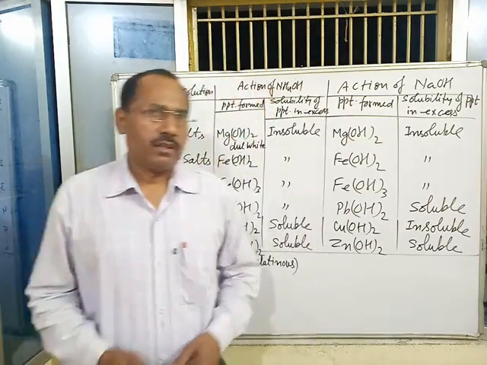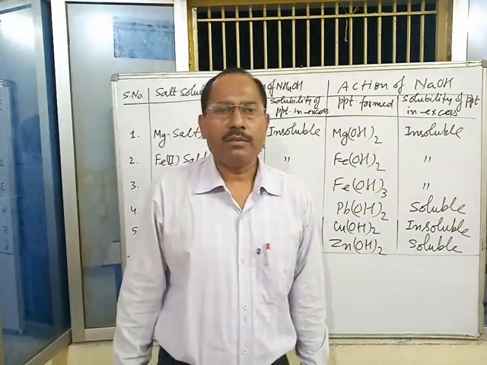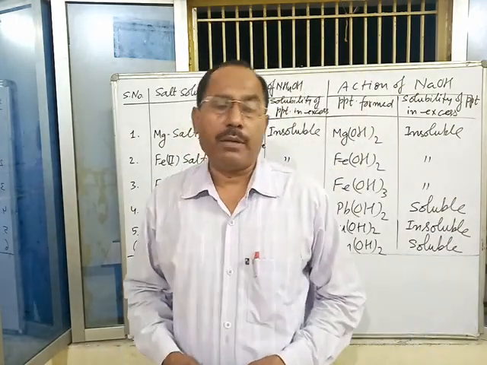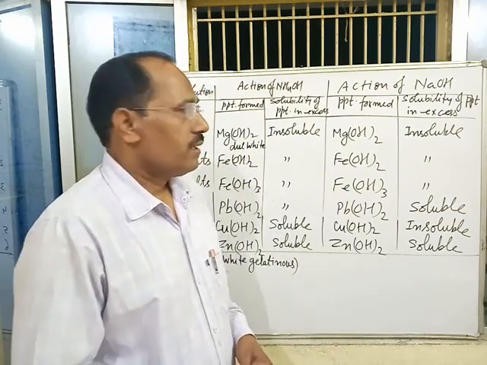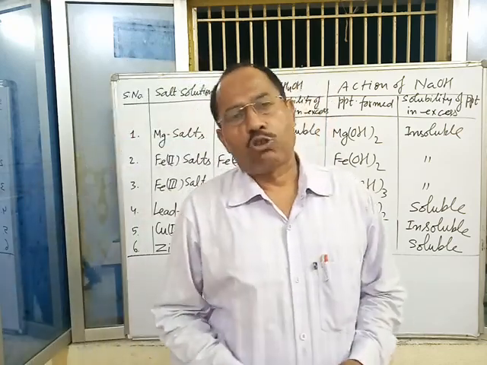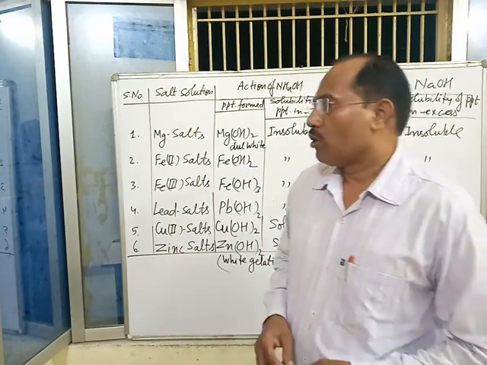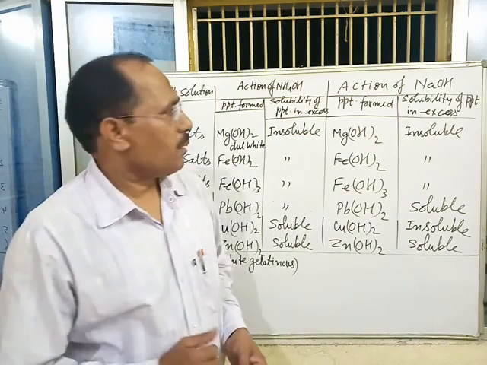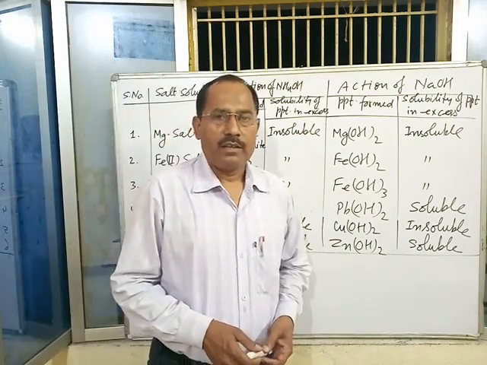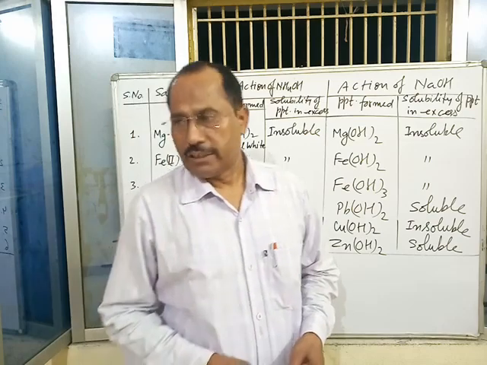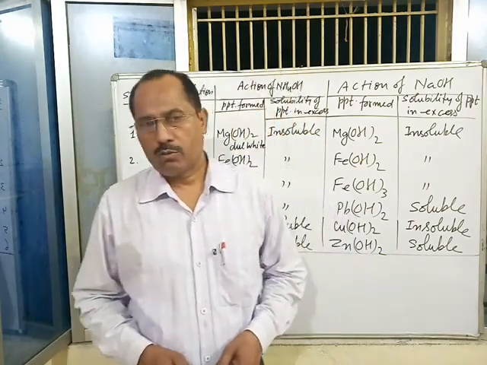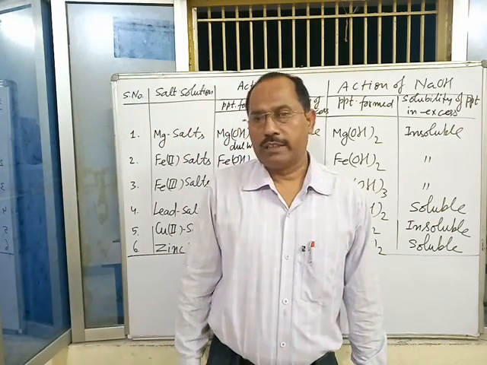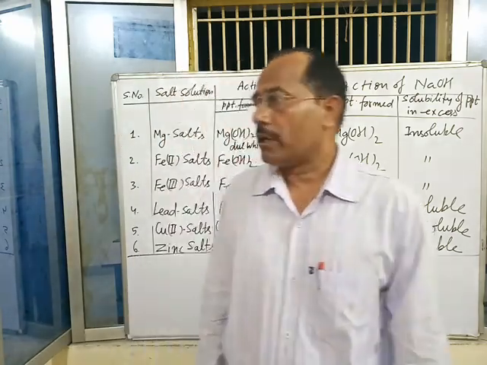Hello students, we are continuing with properties of bases. First chemical property of base is strong bases absorb carbon dioxide and form carbonates. Second chemical property of base, bases neutralize acids to form salt and water, and this reaction is called neutralization reactions.